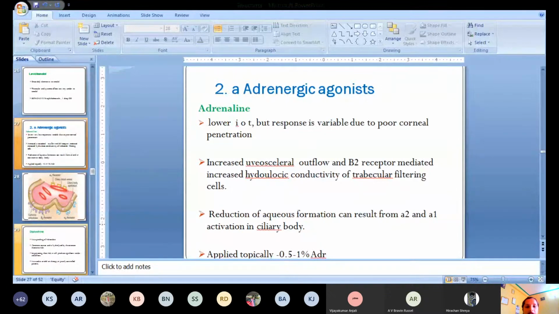Likewise, another alpha adrenergic agonist is apraclonidine. Ma'am, the slide is not changing. Still adrenaline, ma'am. Yes, ma'am. Why?